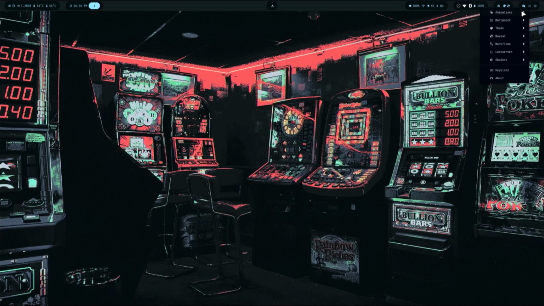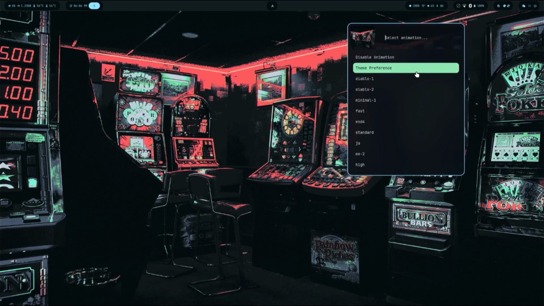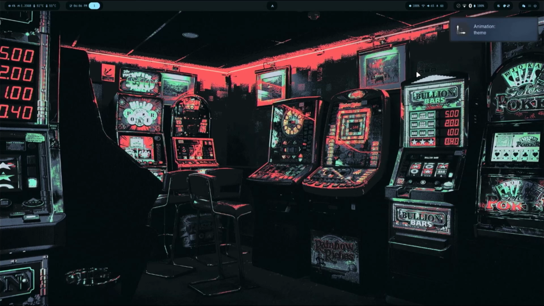Jumping back into that drop-down, we have shaders, animations. I don't know what this does. Animations. We can go with the theme preference, or there's several animations you can select from. Let me go with the theme preference, and I think that'll be our various animations that open up.